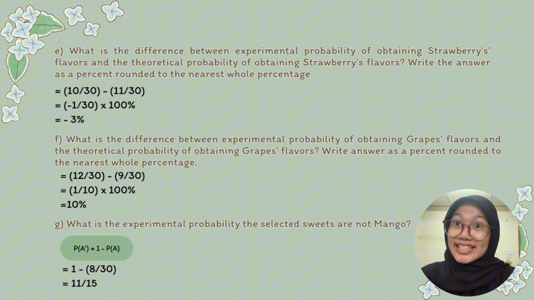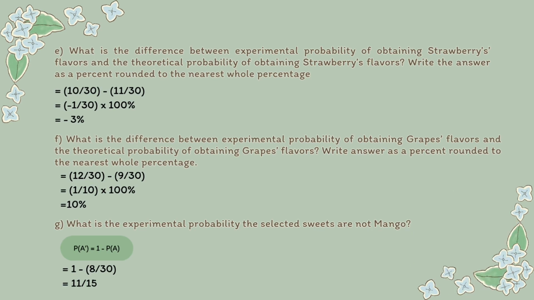Next, for question G, what is the experimental probability the selected sweets are not mango? We can answer it by using the probability of A complement equals 1 minus the probability of A. The probability of A complement is the probability that the selected sweets are not mangoes. Meanwhile, the probability of A is the probability of getting mango sweets. So we proceed by using the formula 1 minus 8 over 30. So we will get the answer 11 over 50.